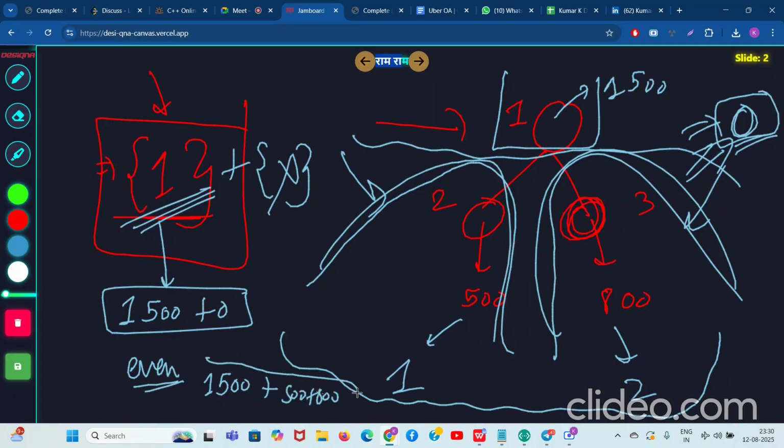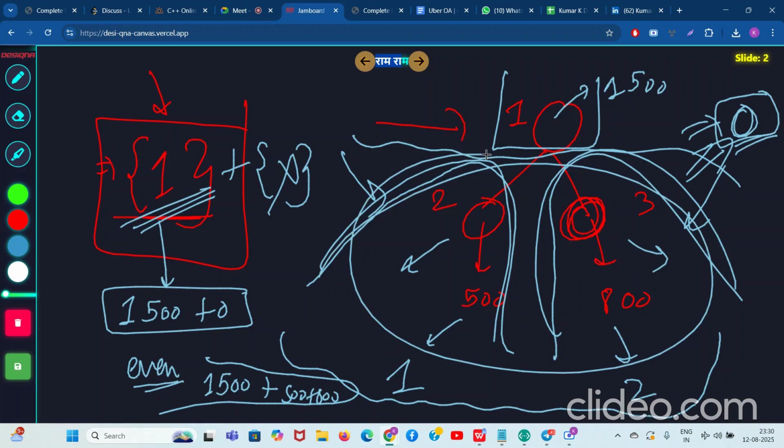Let's say you just wake up and decide that you want to select everything. So in that case, one node from here and one node from here. This is valid now because the total count will be even. So below this there will be a total that is even, right? So 1500 plus 500 plus 800. This is one of the ways.